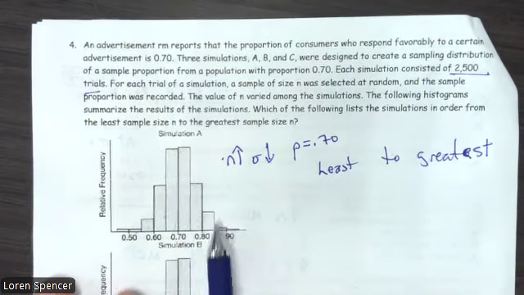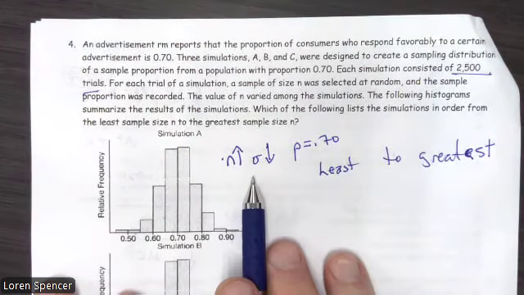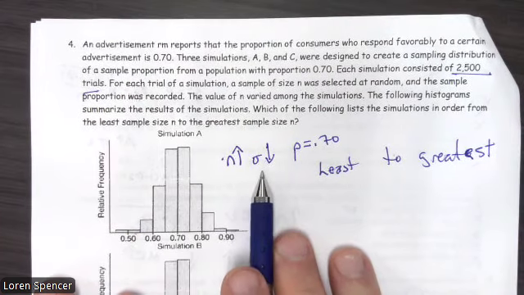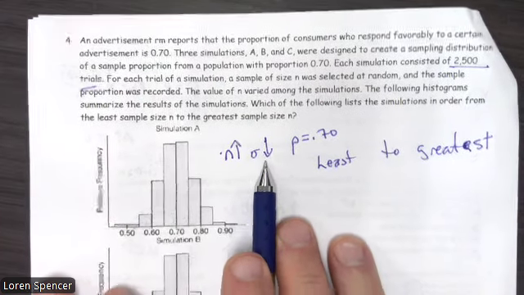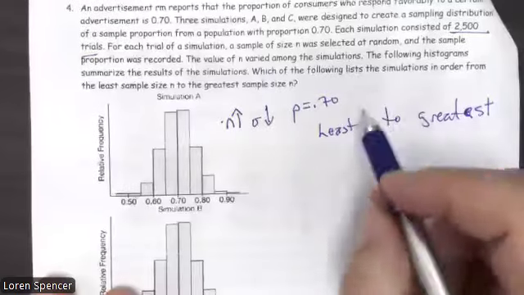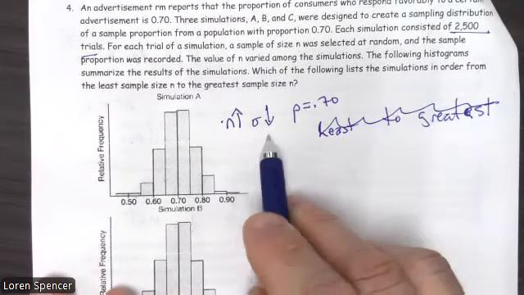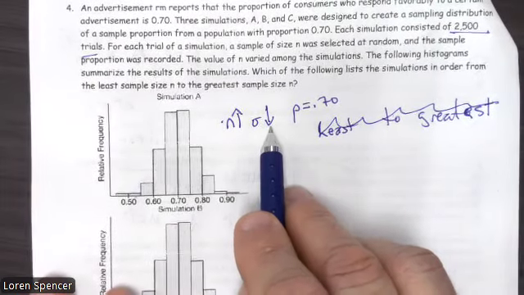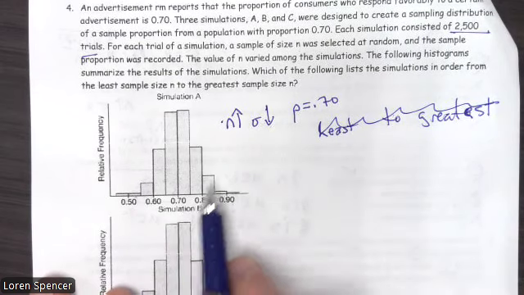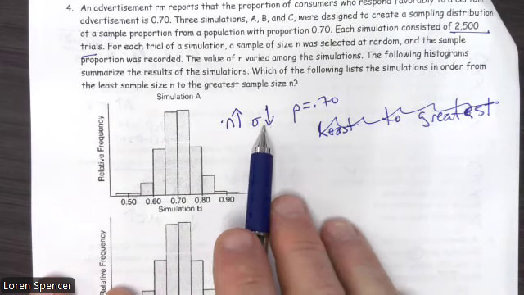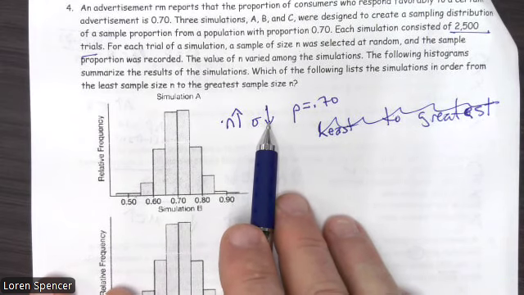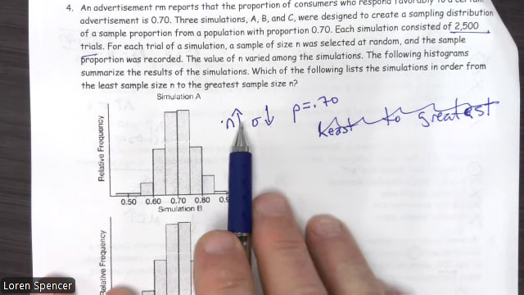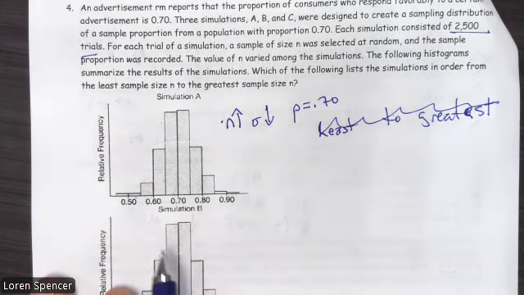So the one that has the most spread out, is actually, I'm going to scratch that out. That's going to be confusing. The most spread out is the one with the smallest n. So first off, I said that backwards, completely backwards. The least spread out has the biggest n. So let's look at this.